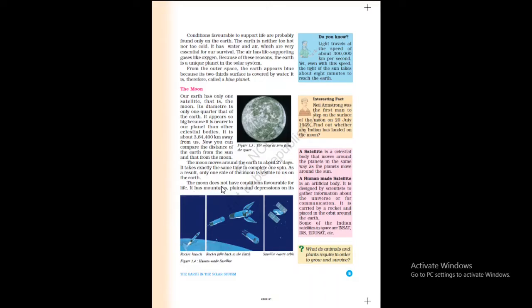The moon does not have conditions favorable for life. Life is not possible on the moon. It has neither water nor air. It has mountains. Let us get to the next portion of the chapter on page number 6.